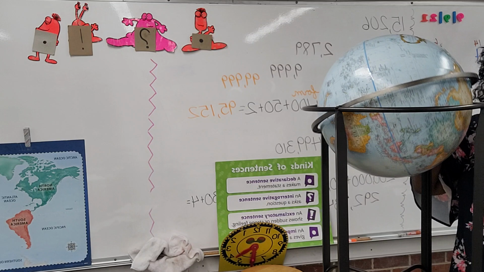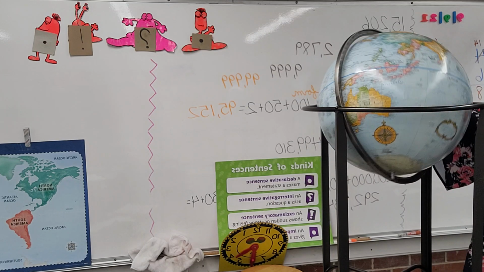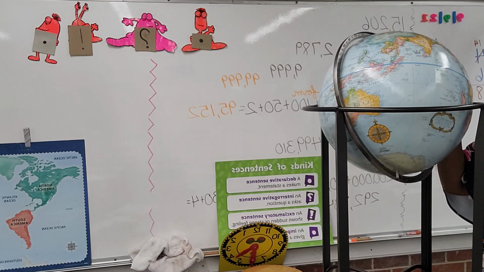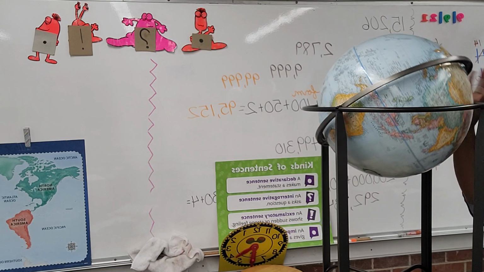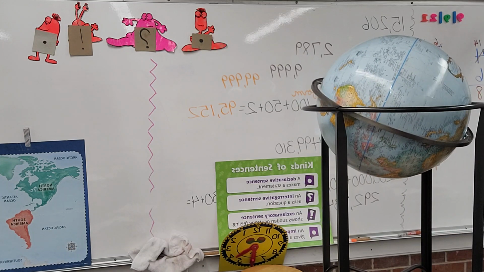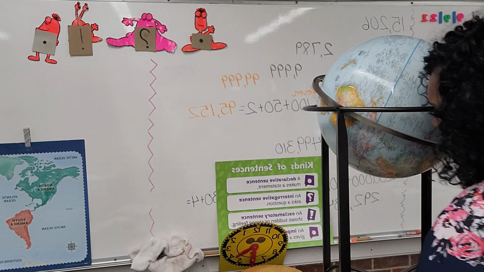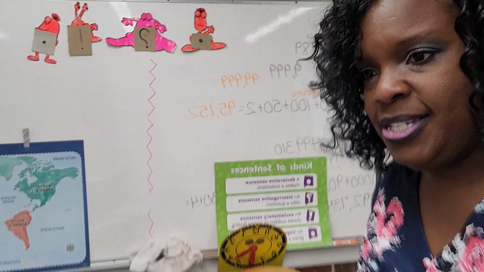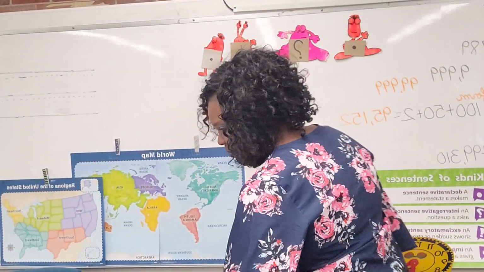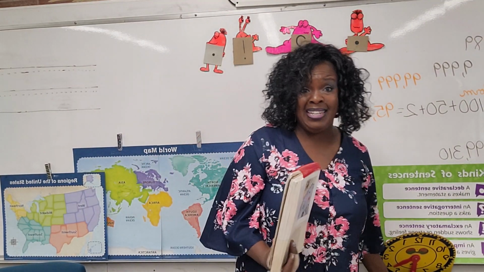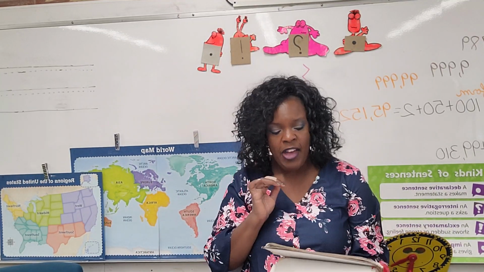So knowing our parts is going to really help us to understand Northern Hemisphere, Southern Hemisphere, when we're talking about certain things, knowing where they are located. So we've got this beautiful globe that helps us to recognize all of that information. All right, so I'm going to move this and move you so that you can focus on me and not our beautiful globe. And we're going to find out what else happens to John Smith, because remember we said today he gets hurt and we don't know what happened. But before we do that, we're going to do a stop and think at the top of page 26.